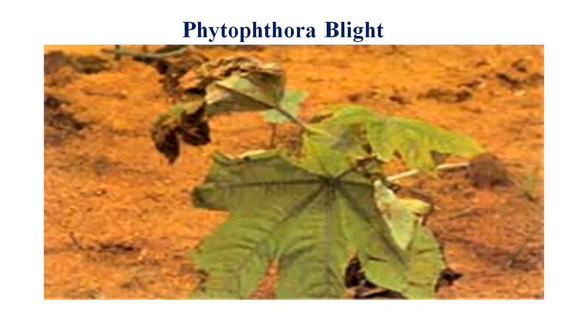enters through the roots and multiplies in the vascular tissues to cause heavy destructive losses in the initial stages of plant growth. You can see in the image that it is a very rare disease. One image we have found on the internet, and that's why it is causing very little destructive loss in the initial cases. If the soil is good and heavy moist soil is not there, there should not be any destructive losses.